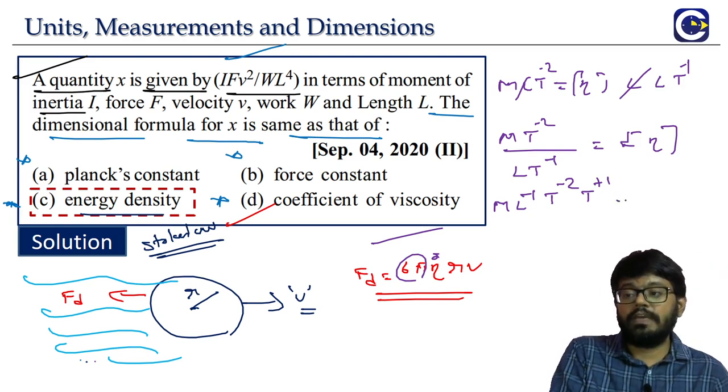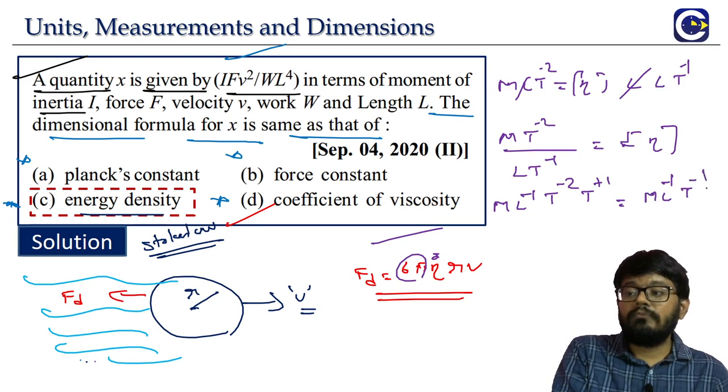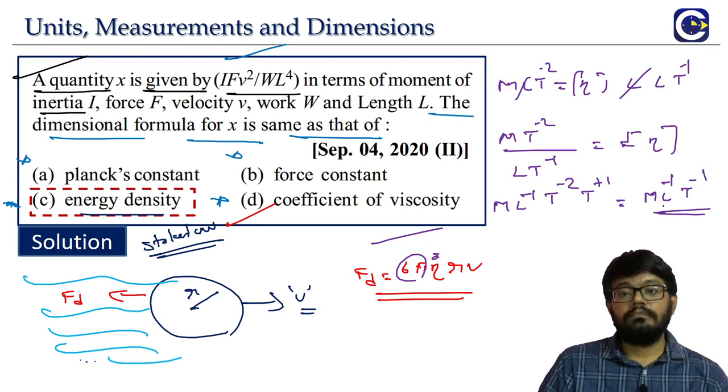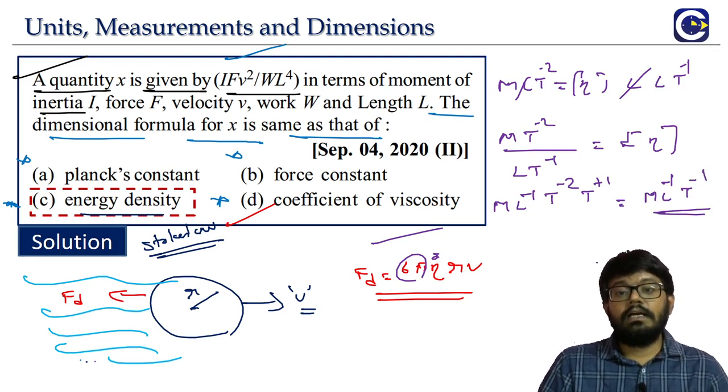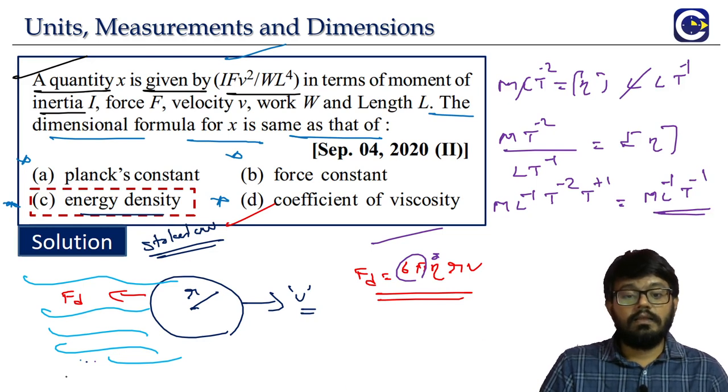T power plus 1. So finally what is it? M L power minus 1 T power minus 1. This is different. What is the formula for energy density? M L power minus 1 T power minus 2. That is the same as the energy density, but this is different.